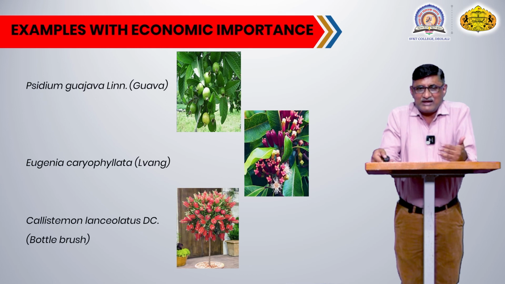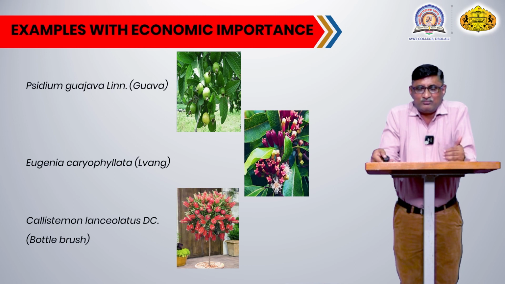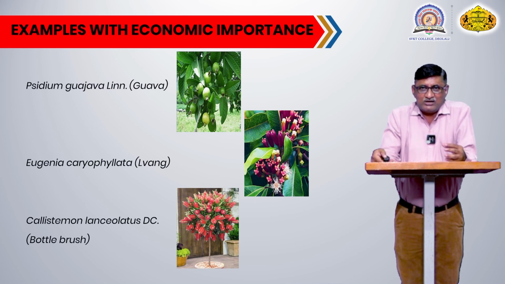Then the last plant is Callistemon lanceolatus. Commonly this plant is recognized as an ornamental. It is called a bottle brush plant, and it is used for ornamental plantation. This is also aromatic in nature, but it is mostly planted for ornamental purposes.